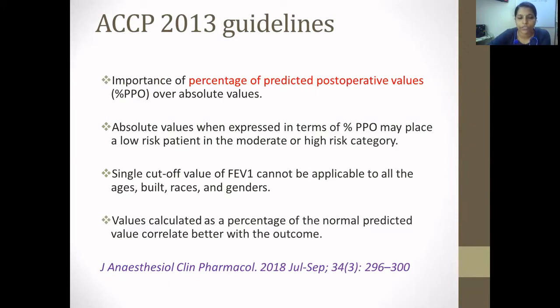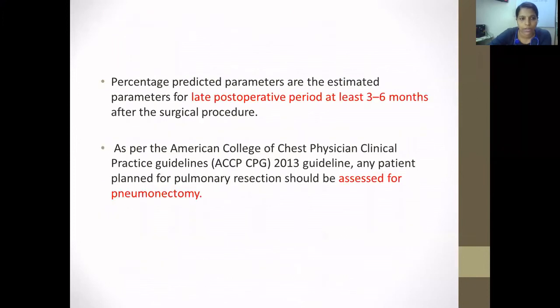A single cutoff of FEV1 cannot be applicable to all ages, builds, races, and genders. Values calculated as percentage of normal predicted value correlate better with the outcome. Percentage predicted parameters are estimated for the late postoperative period, at least 3 to 6 months after the surgical procedure.